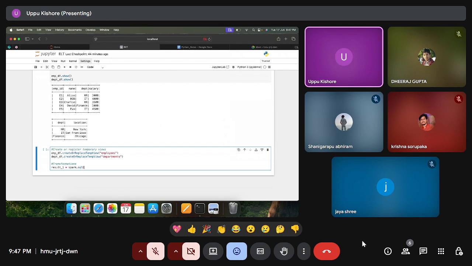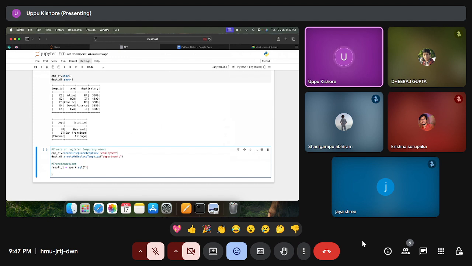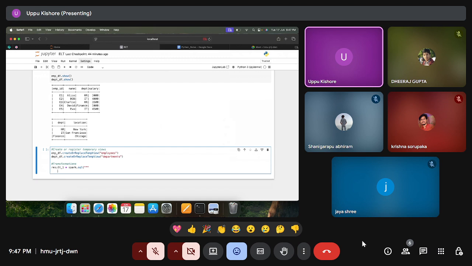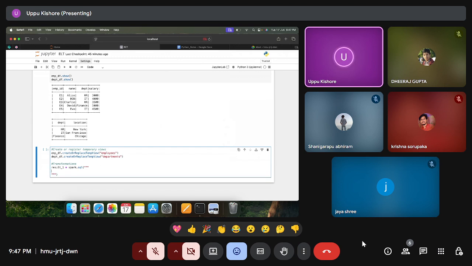Here we open parenthesis, and inside it three double quotes, where we can write the SQL queries.